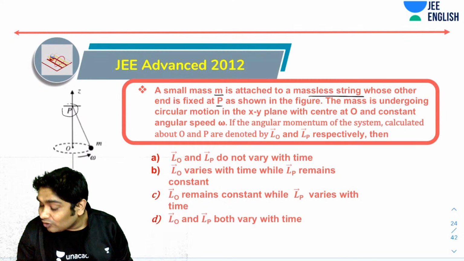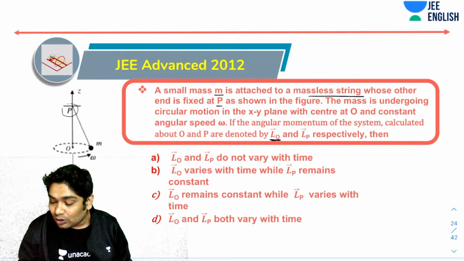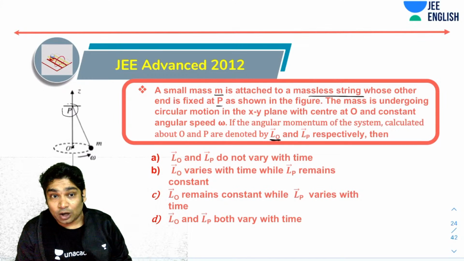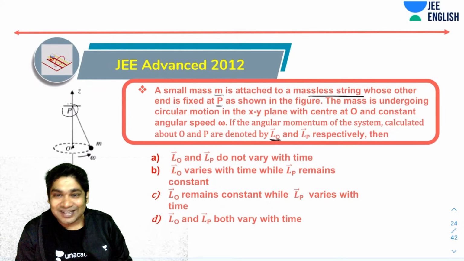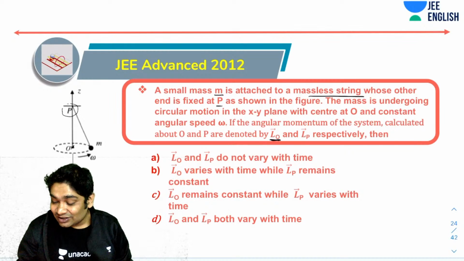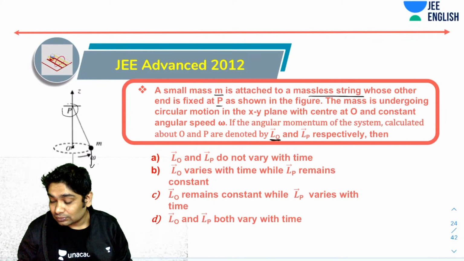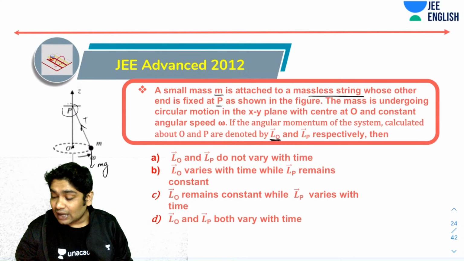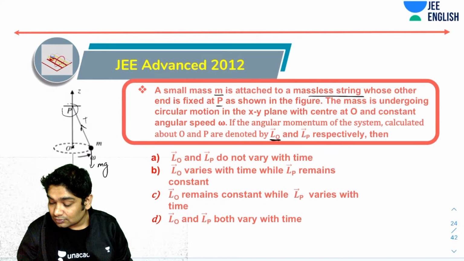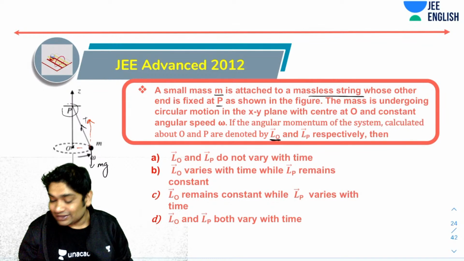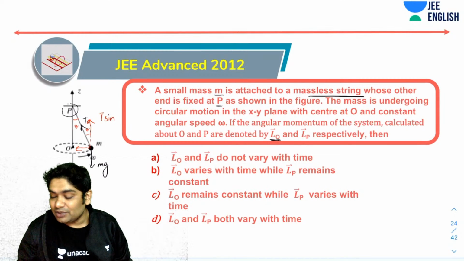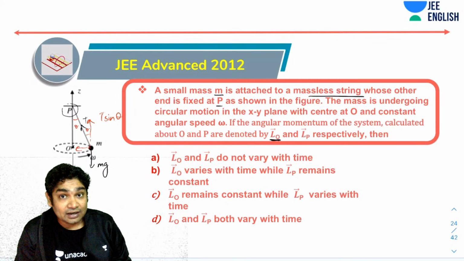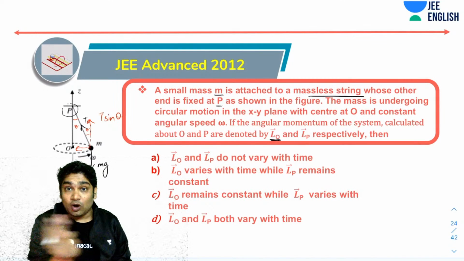So L about O would not have varied if there was no torque about O. So is there torque about O? First of all, think about this. So there is mg and then there is tension. Tension can be divided into two components, this and this, right? Now you realize if this is theta, then T sine theta would be balancing mg. That is why it is moving in a horizontal plane.